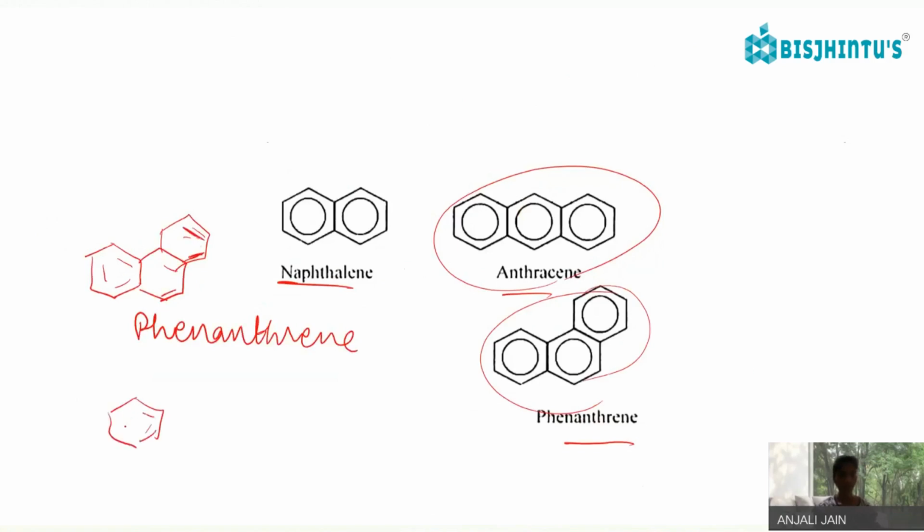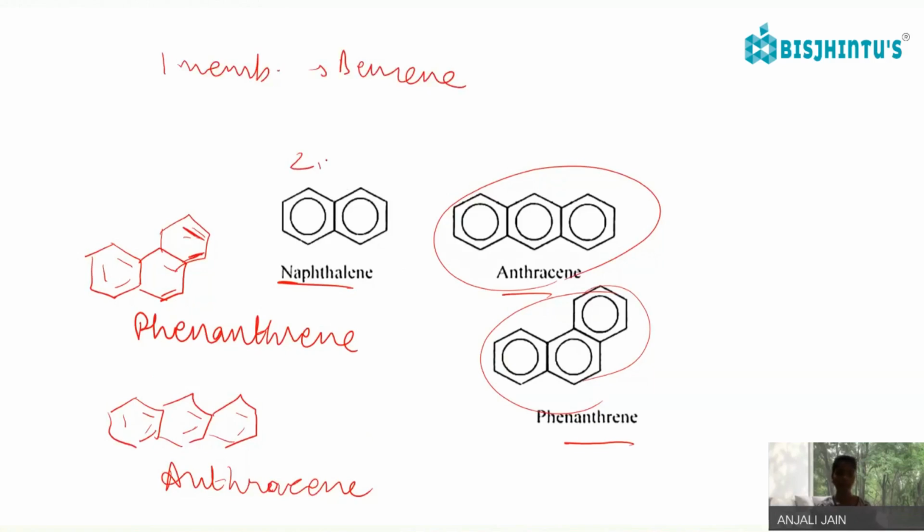And if the planar straight ring is attached, then it is our anthracene. Okay, so a one-membered ring is called benzene, a two-membered ring is called naphthalene, and a three-membered ring is called anthracene, or we can say phenanthrene.